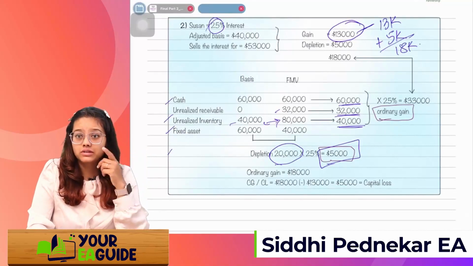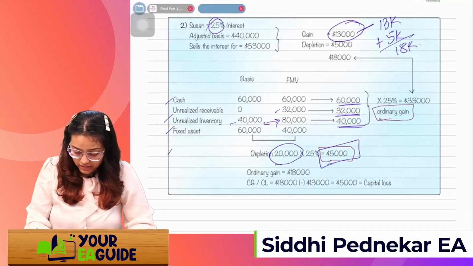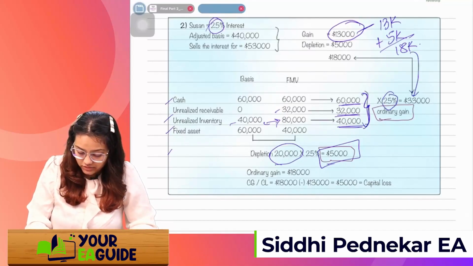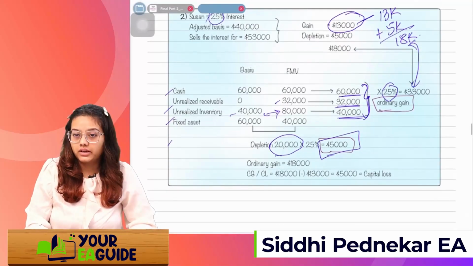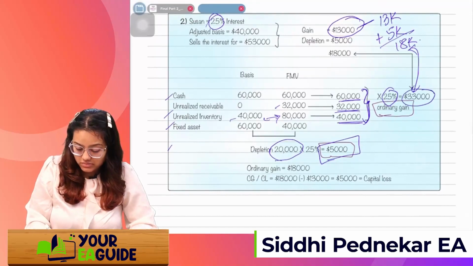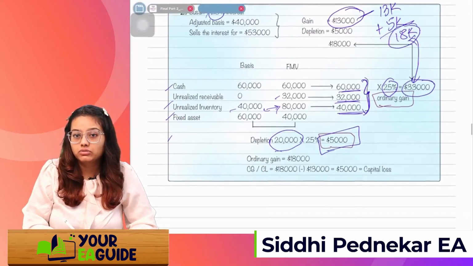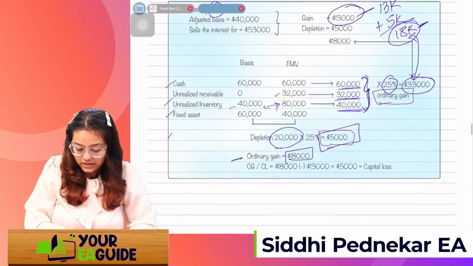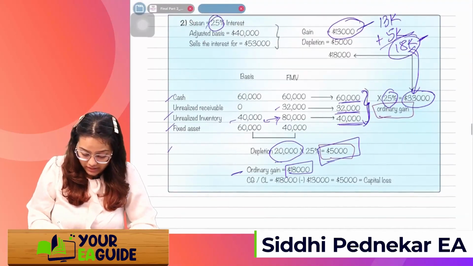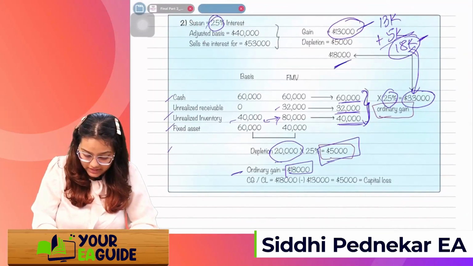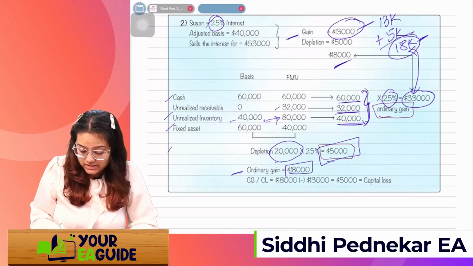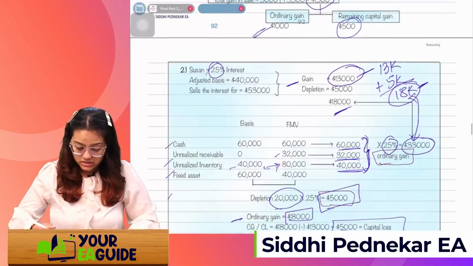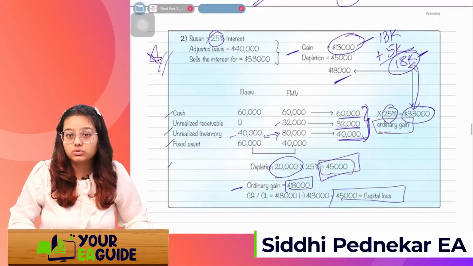Whatever is the 18,000, right? I'll compare it with all these three amounts times Susan's share and see whether it's higher or lesser. This amount is higher as compared to the gain. So what we'll do is, up to this amount, up to the 18,000, we'll consider it as a capital gain. And 18,000 minus 13,000 of gain, whatever is remaining will be the capital loss. Got it, guys? This is also an important example, just go through it.